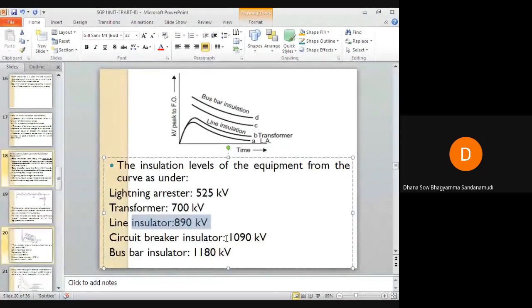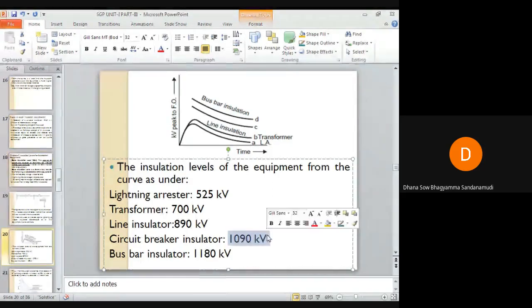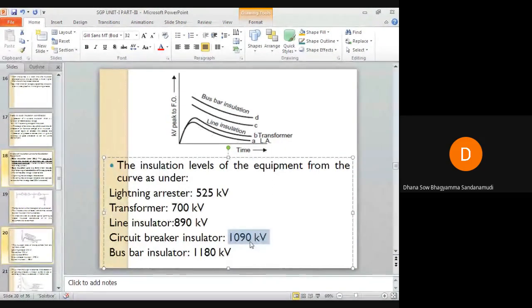Circuit breaker insulator, of course, I have not shown any circuit breaker in this. So I can draw one more line and mention that. The circuit breaker insulation level is 1090 kilovolts and the bus bar insulation level is 1180 kilovolts. So insulation level is gradually increasing as we move from lightning arrestor to transformer to line to circuit breaker to bus bars.